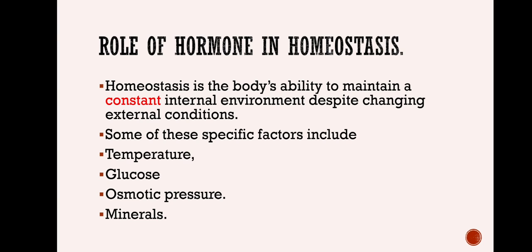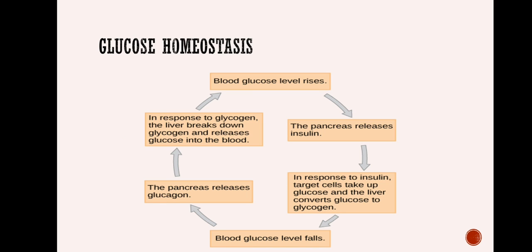Different hormones are involved in thermoregulation, glucose regulation, and in maintaining osmotic pressure and minerals too. So we will see one by one. The first one is glucose homeostasis. What is glucose homeostasis? Maintaining a particular concentration of glucose within the cell or within the body, depending upon the necessities.